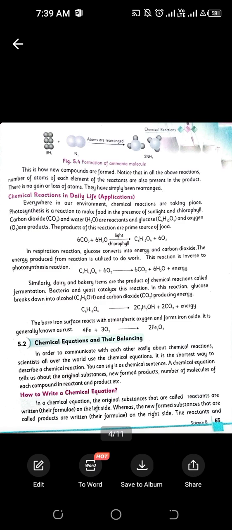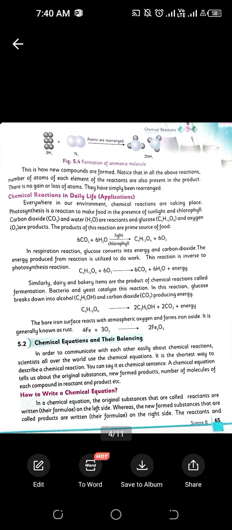Then we have chemical reactions in our daily life applications. Everywhere in our environment, chemical reactions take place very smoothly, as a part of our daily life. Photosynthesis is a reaction by which plants make their food, in the presence of sunlight and chlorophyll. Carbon dioxide and water are the reactants, and glucose and oxygen are the products.